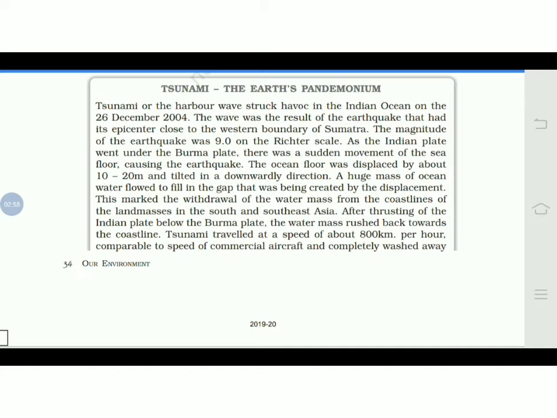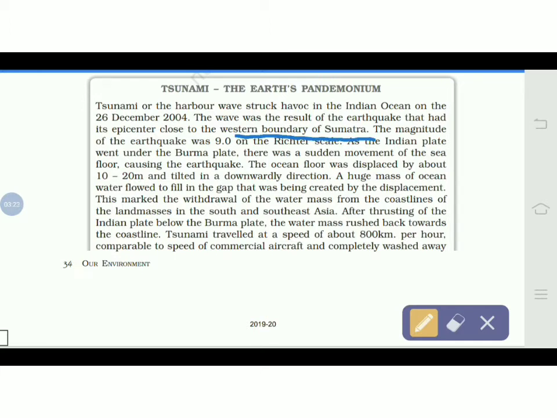But in the area of the epicenter, where it originates, and above the focus, nearby that area the destruction would be more. So here the epicenter was found where? In the western boundary of Sumatra.